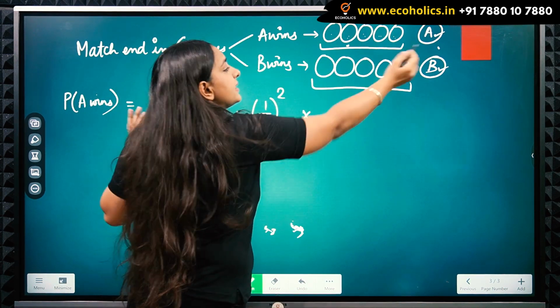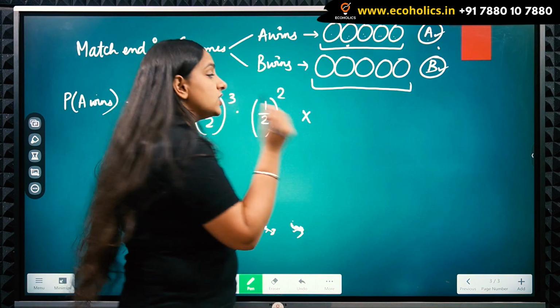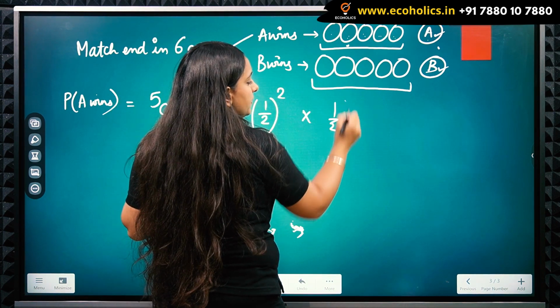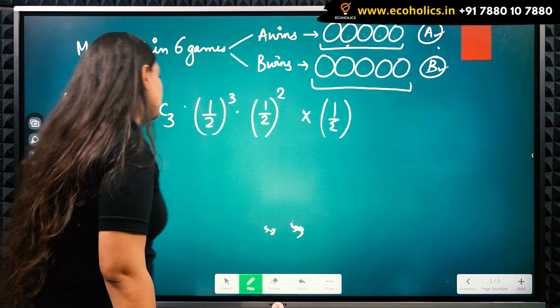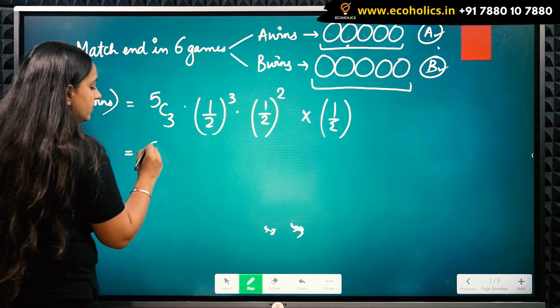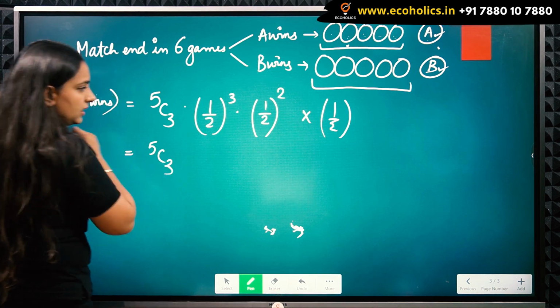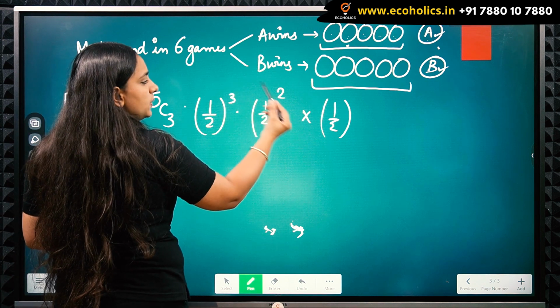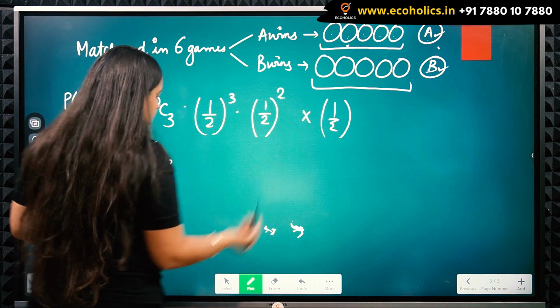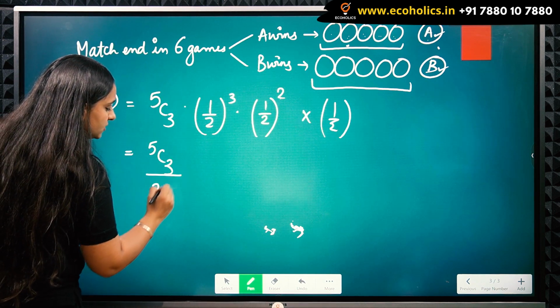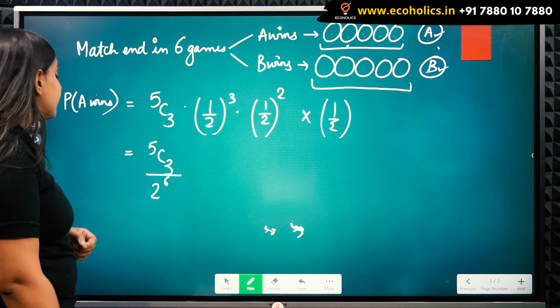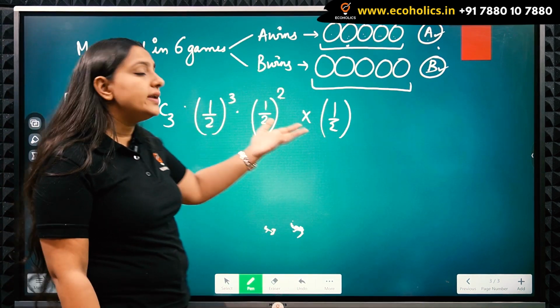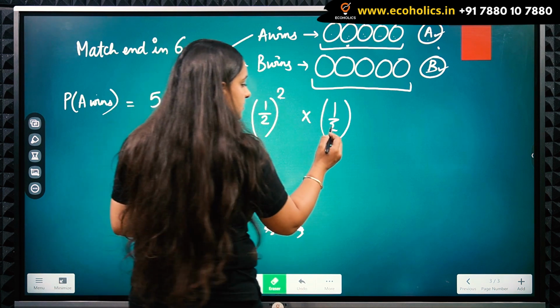Next case is that if the 6th match is won by A. So if the 6th match is won by A, I'm going to multiply it by 1 by 2. So what do I get? I get 5C3, and this will become what? 3 plus 2, 5 plus 1, 6. So I can write it as 2 raised to power 6. That's the thing.